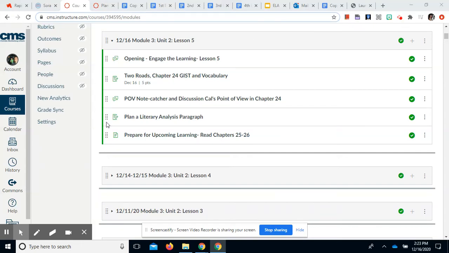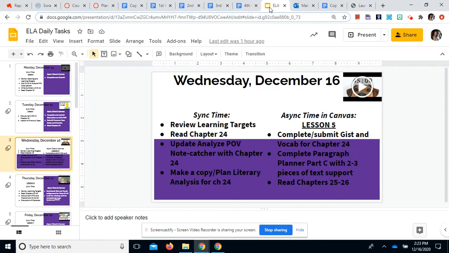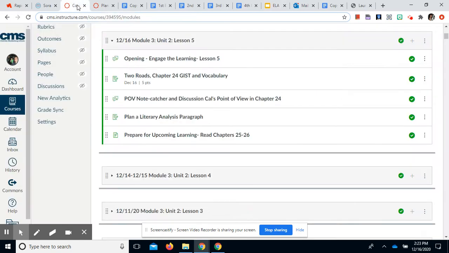All right, guys, here is a look at lesson 5 that we did in class on Wednesday, December 16th. Started by looking at learning targets. We read chapter 24, updated the analyzed point of view note catcher with chapter 24, and then looked at the planning of a literary analysis. So let's take a look at our opening.